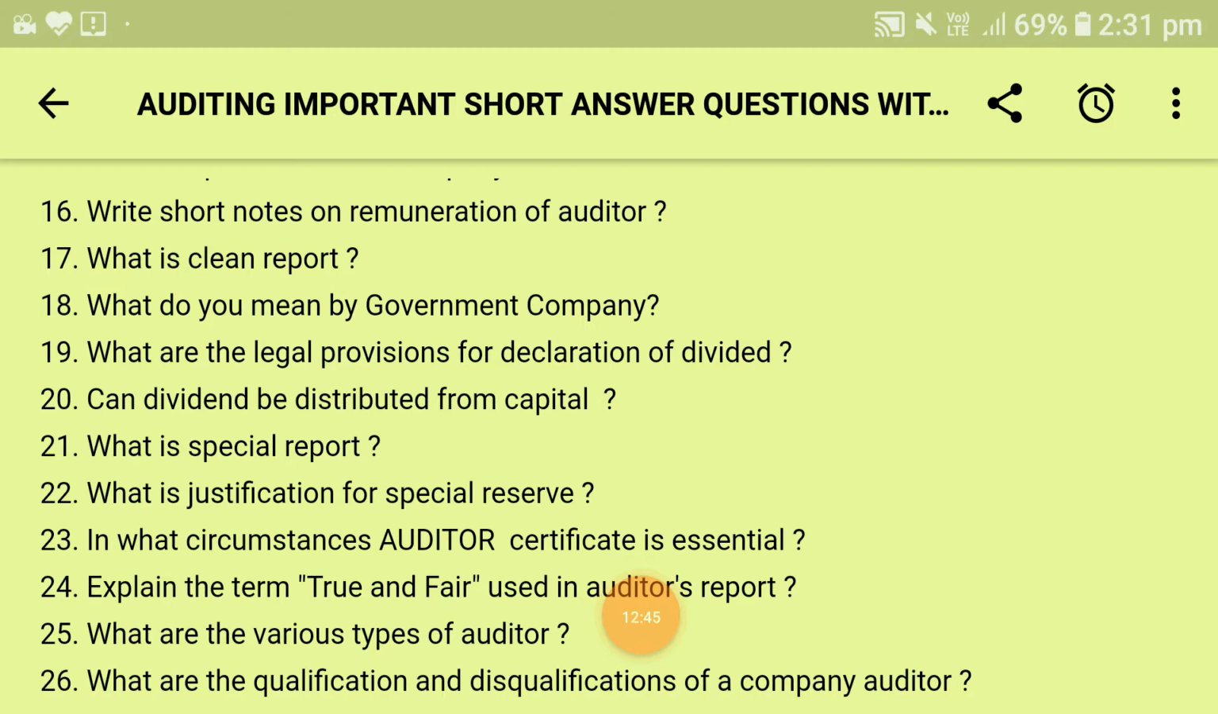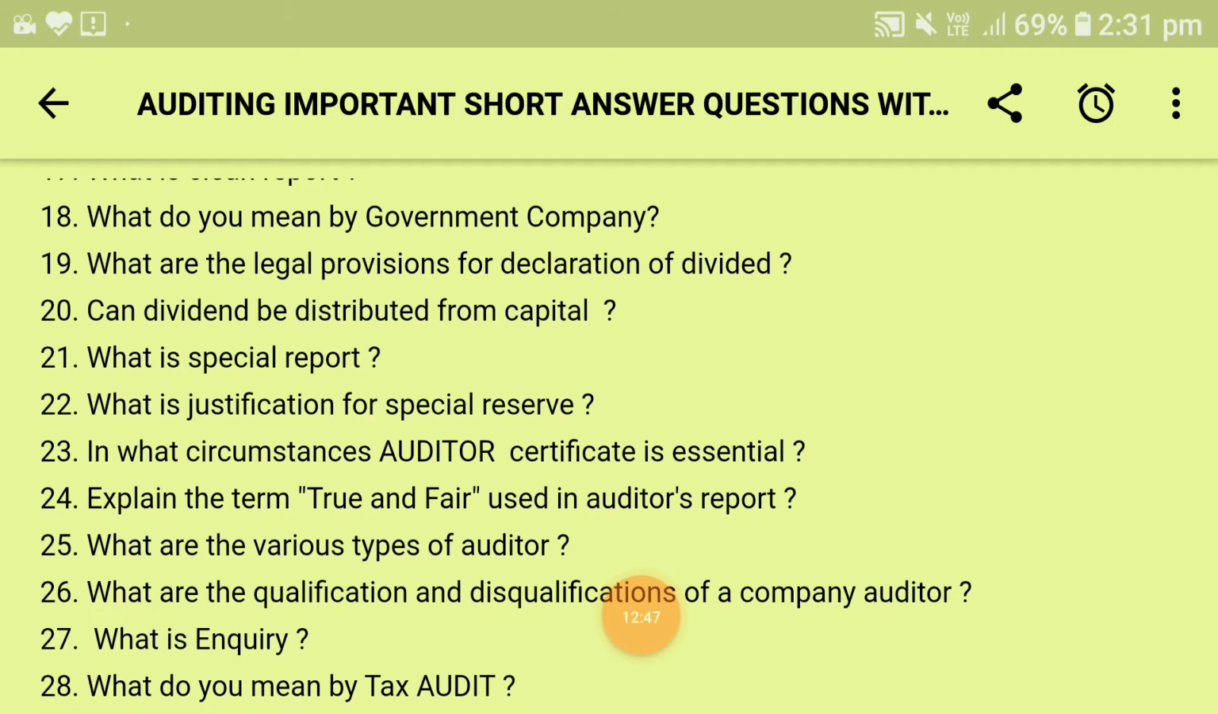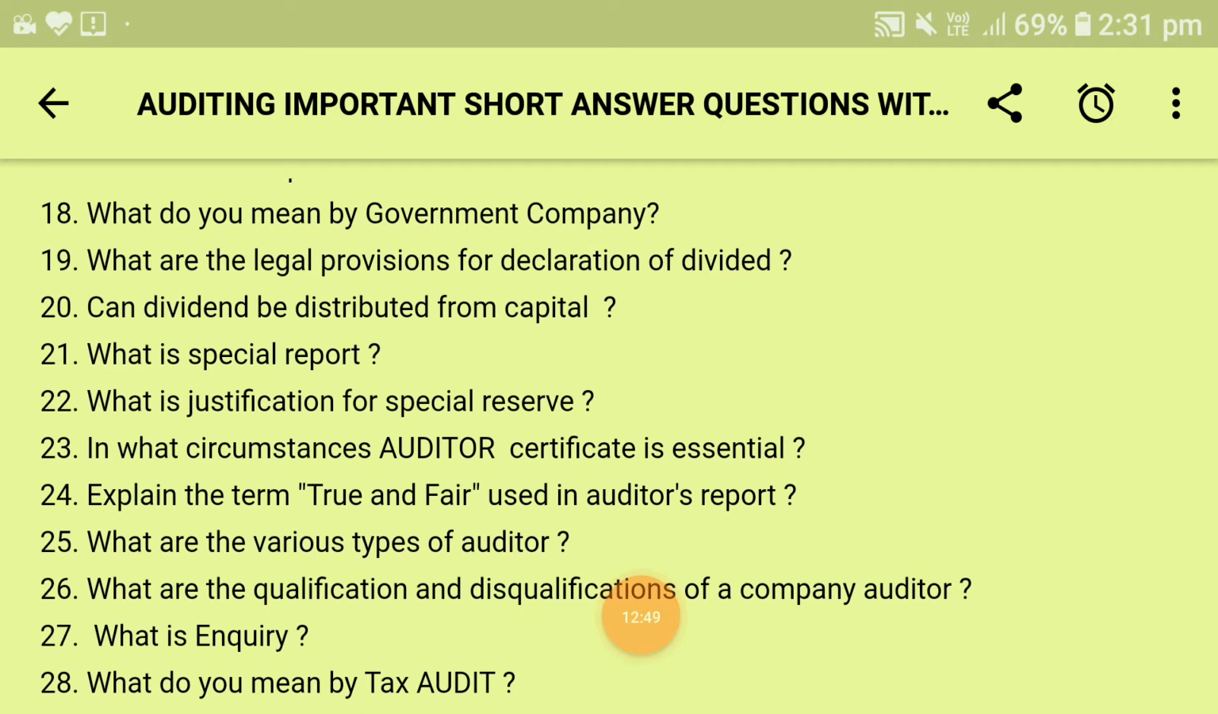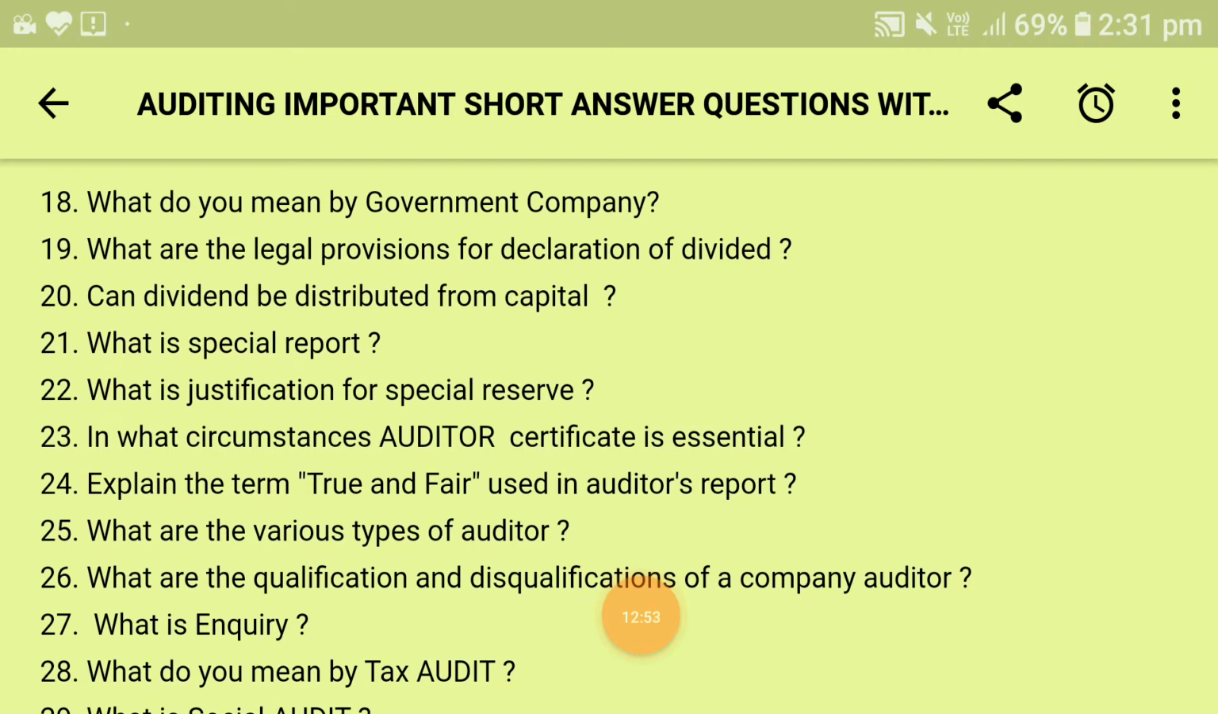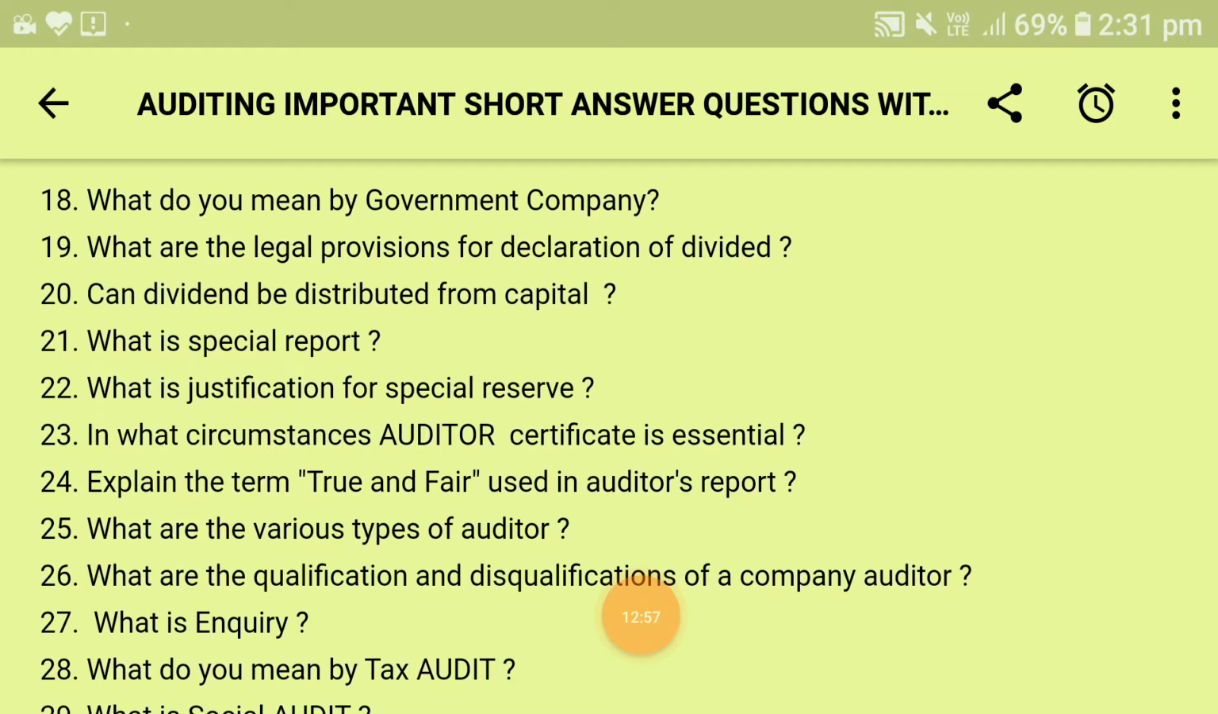Next is, in what circumstances is an auditor's certificate essential? There are certain circumstances in which an auditor's certificate is considered to be necessary. They are for statutory report, for other purposes, for prospectus, for liquidation, and under control regulations.